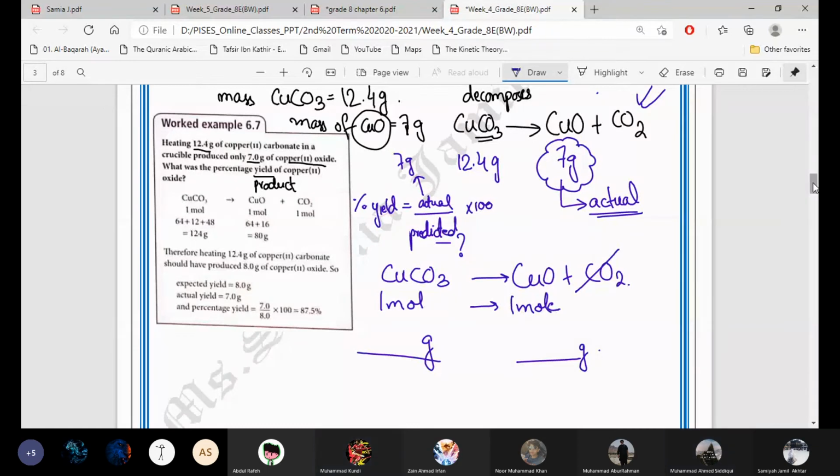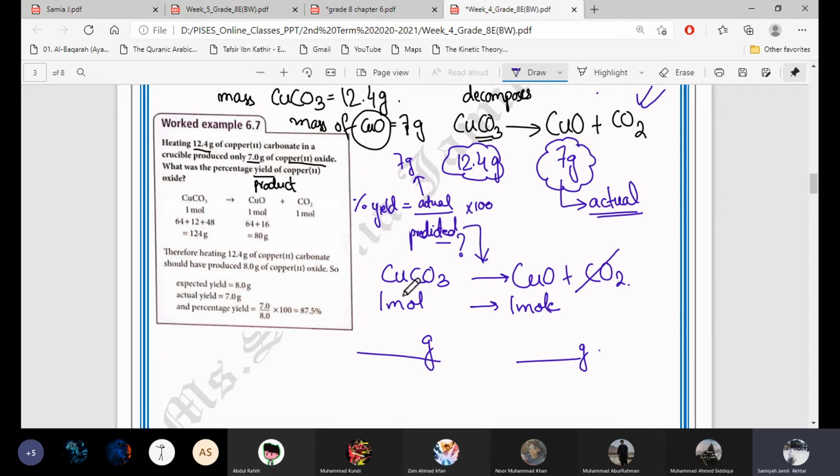12.4. Yes, we'll find out the RFM. This 12.4 is the amount they have taken in the experiment. Now we are finding out the predicted yield, which will be done from the equation.